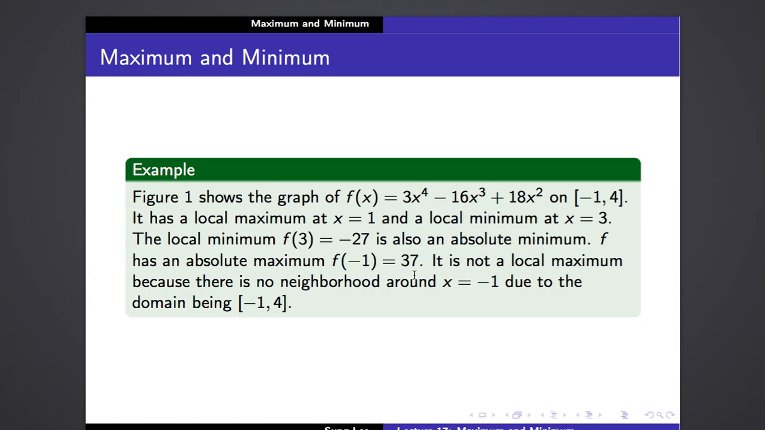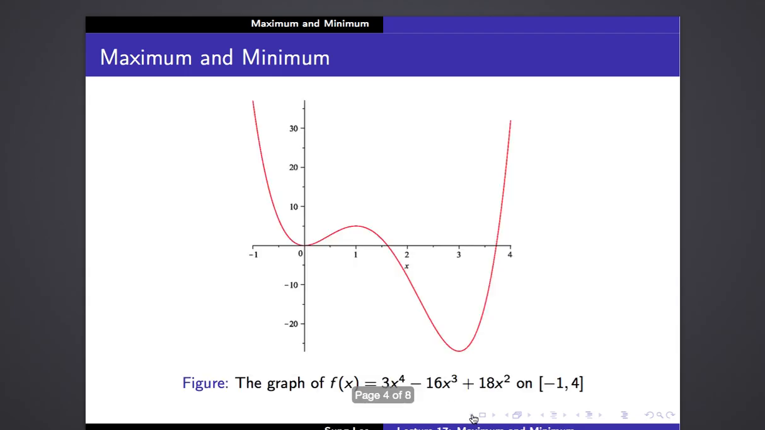But it can't be a local maximum though, right? Why is that? Let me go back. Okay, so f of negative one is the absolute maximum, but it cannot be a local maximum. The reason is simple: negative one is a boundary point.